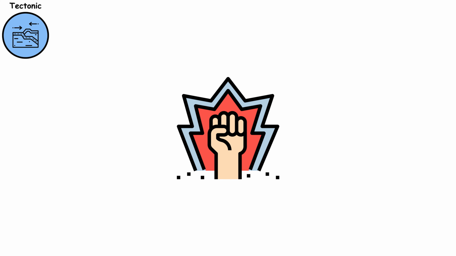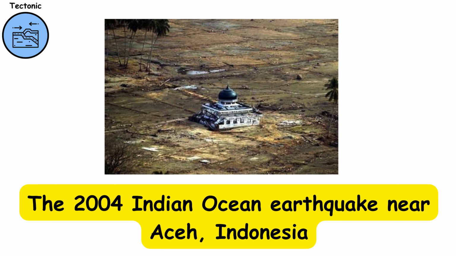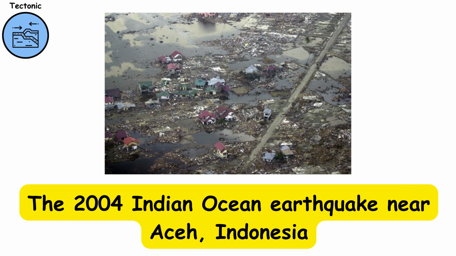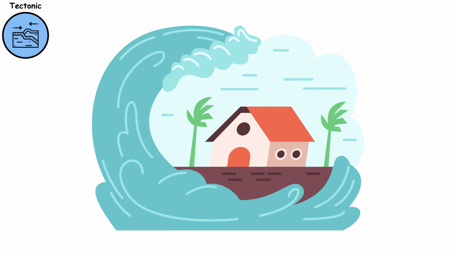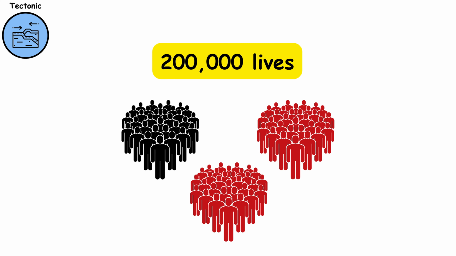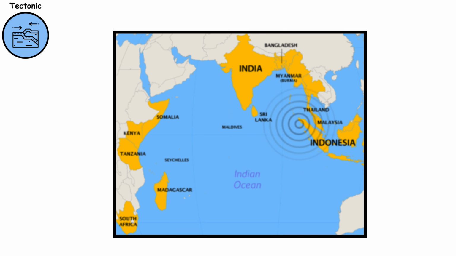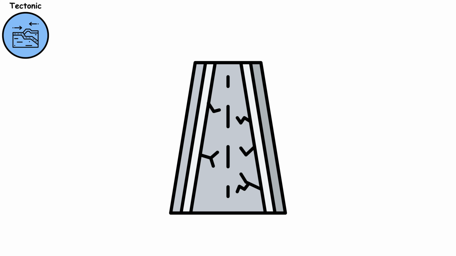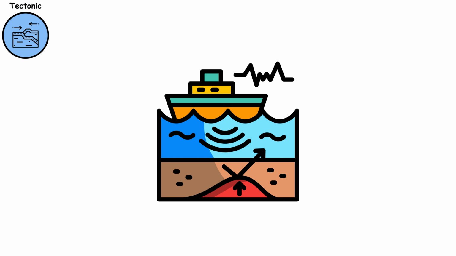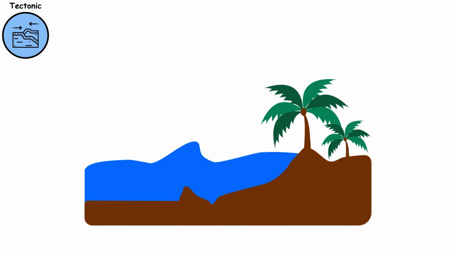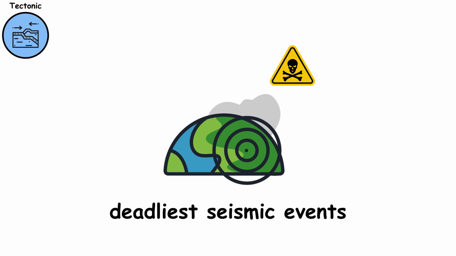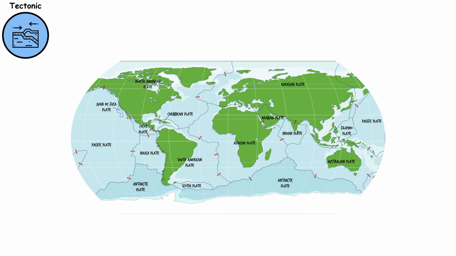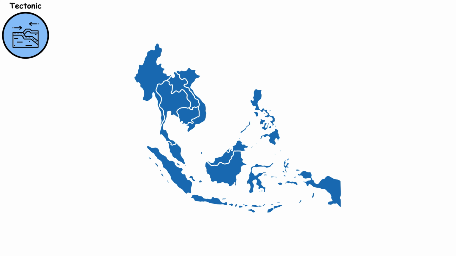One of the most powerful examples was the 2004 Indian Ocean earthquake near Aceh, Indonesia, with a magnitude of 9.1. It triggered a massive tsunami that claimed over 200,000 lives across multiple countries. Tectonic earthquakes can destroy infrastructure, collapse buildings, and in underwater cases displace huge amounts of water. They are responsible for most of the world's deadliest seismic events in recorded history. Because they are linked to plate boundaries, they often occur repeatedly in the same region.